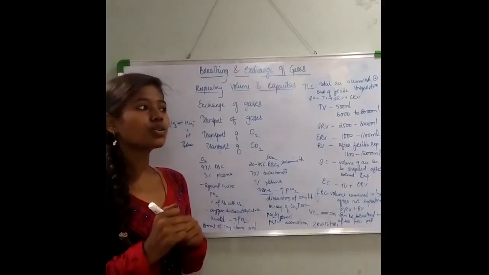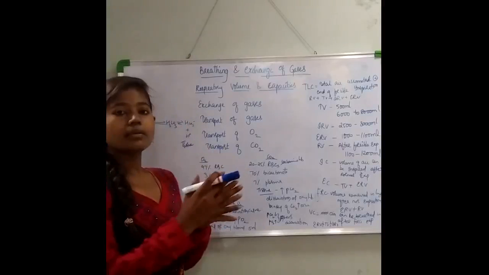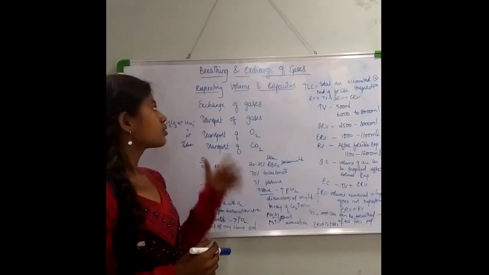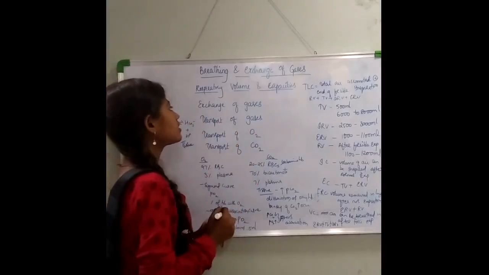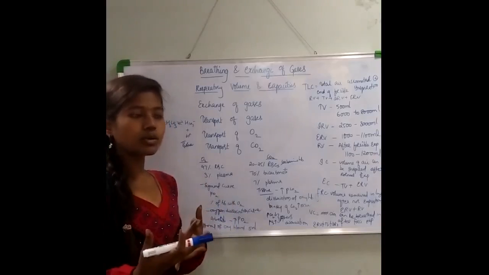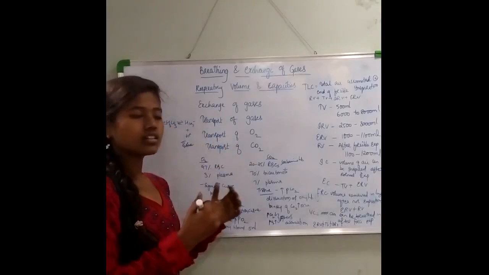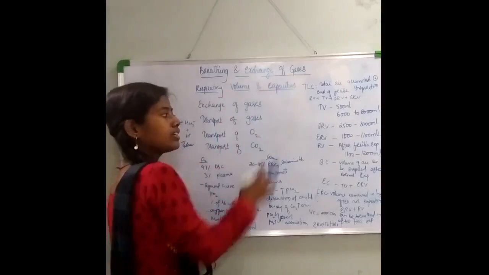Welcome back. I'm Shruti, and last class we discussed the mechanism of breathing and the passage of the respiratory system. Now in this video we are going to deal with respiratory volumes and capacities, how the exchange of gases, that is O2 and CO2, occurs in your body, and how the transport of gases, that is O2 and CO2, occurs in the body. So now coming to the respiratory volumes and capacities.